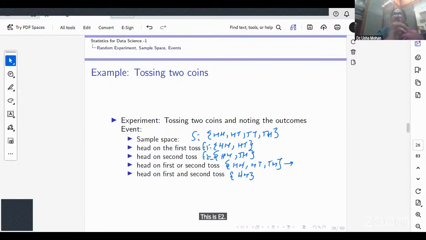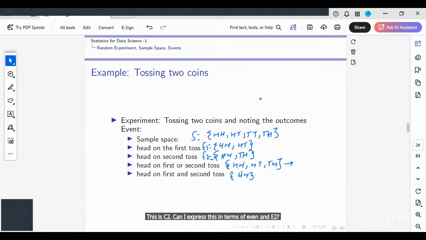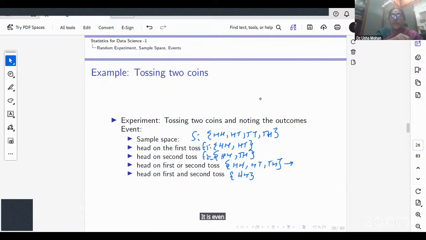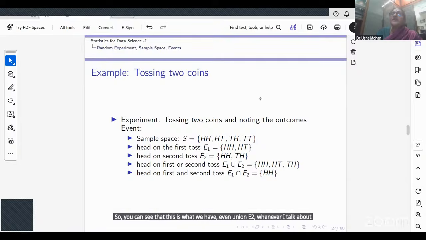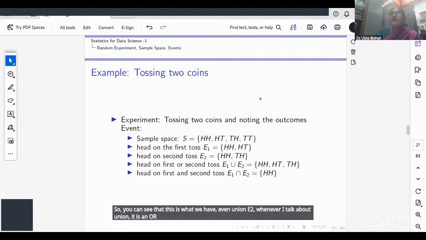Can I express this in terms of E1 and E2? It is E1 union E2. And this defines the intersection, E1 intersection E2. Is it clear? So you can see that this is what we have, E1 union E2. Whenever I talk about union, it is an OR operator. Whenever I talk about intersection, it is an AND operator.